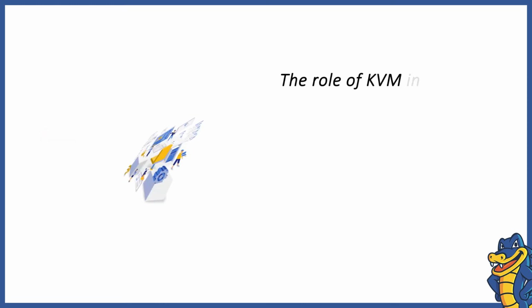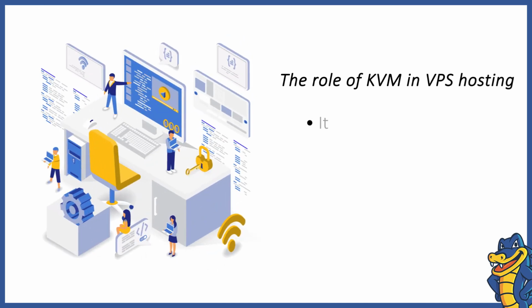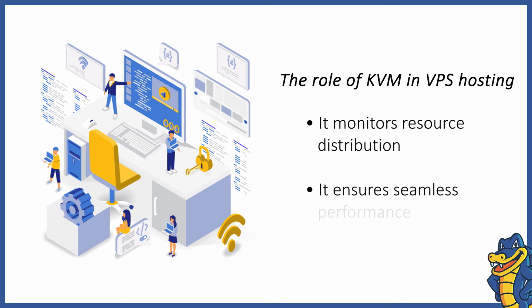KVM ensures a fair distribution of shared system resources like storage, CPU time and network I/O. It can run a 32-bit guest on a 64-bit host, thus ensuring that old systems can also run smoothly.